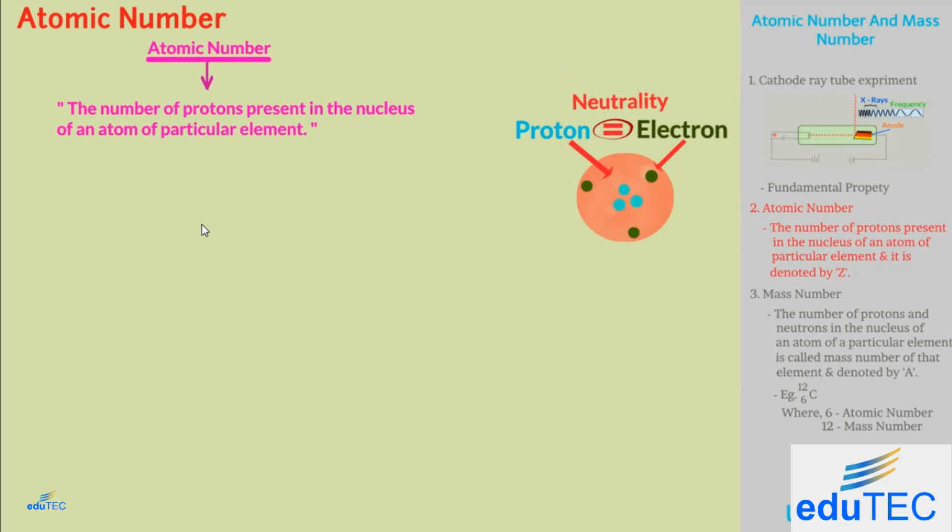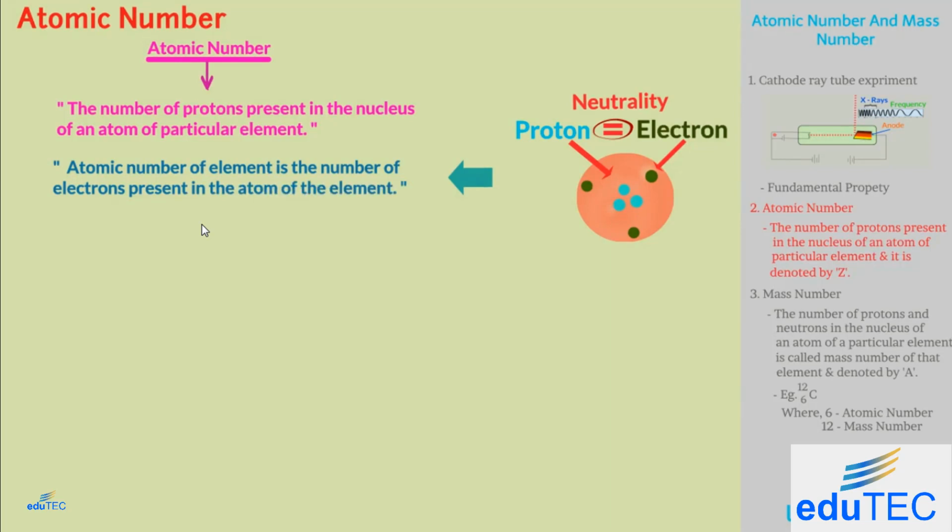Hence, we can also say that the atomic number of an element is the number of electrons present in the atom of the element. Atomic number of an element is denoted by the letter Z. So, atomic number Z is equal to the number of protons in the nucleus of an atom, which is equal to the number of electrons in a neutral atom.